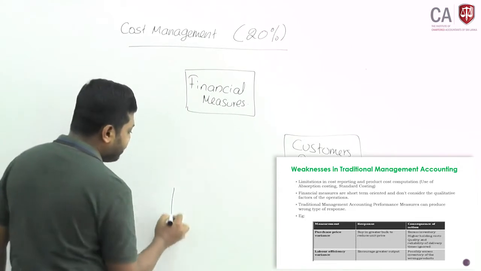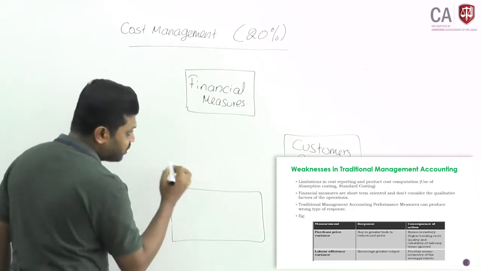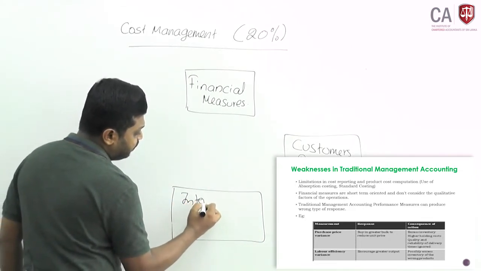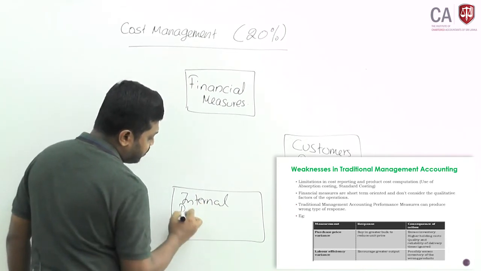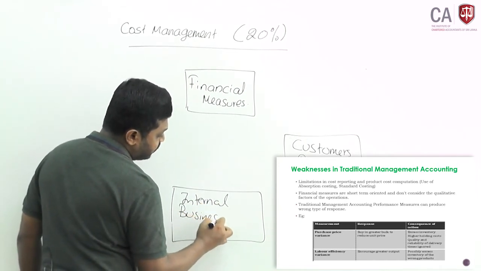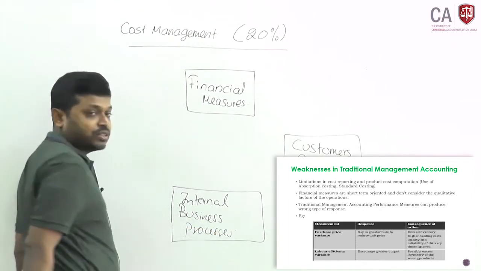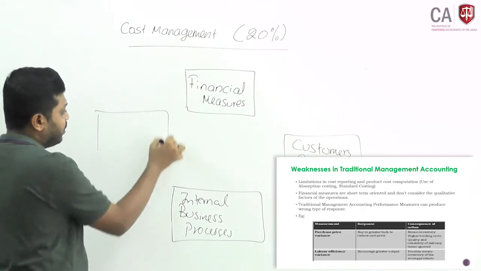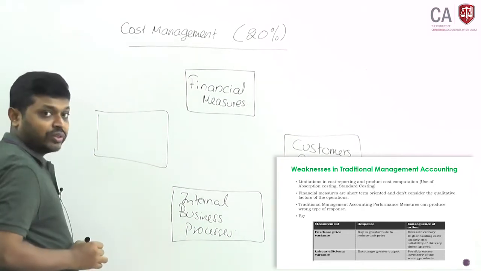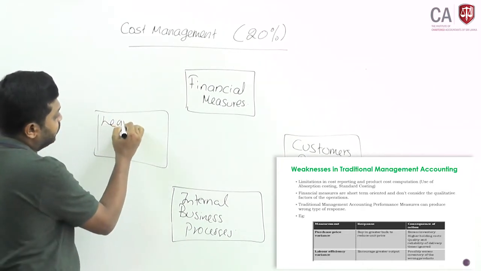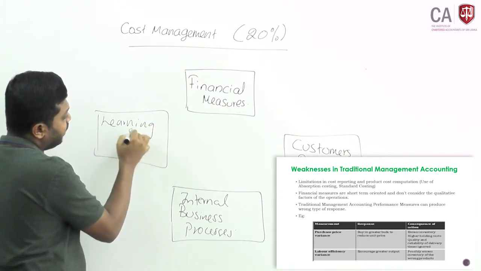Then you have to look at your internal business processes. And finally, what you have to think about, learning and growth.